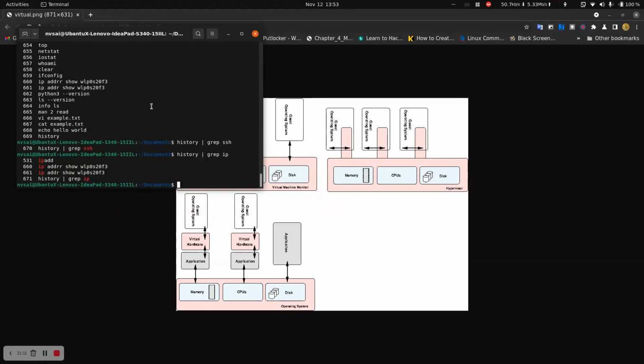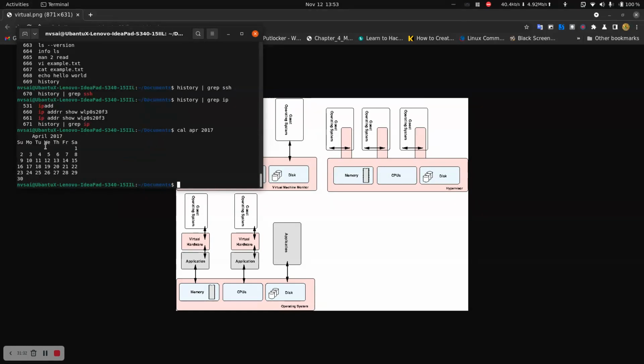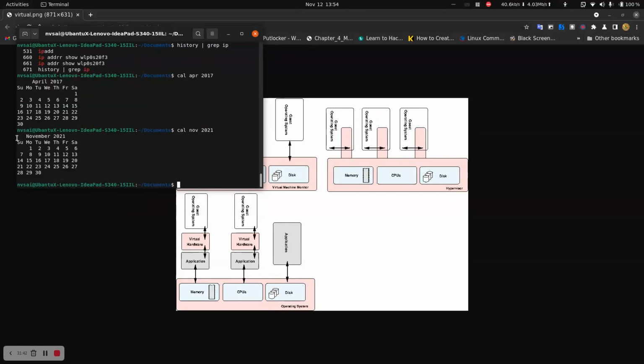Okay, and I have the inbuilt cal command. I want to know the April 2017 calendar. See, cal April 2017 gives April 2017, and cal November 2021. See, November 2021. Today is November 12th, and it is Friday.